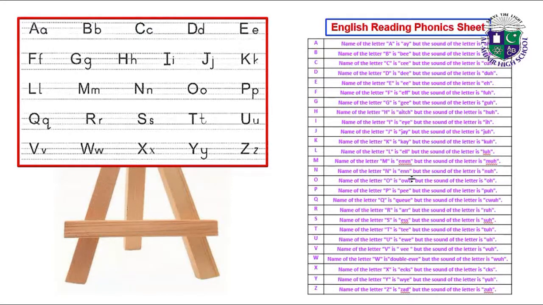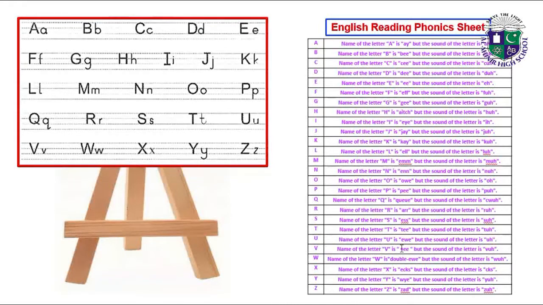Name of the letter N is N, but the sound of the letter is N. Name of the letter O is O. Name of the letter P is P. Name of the letter Q is Q. Name of the letter R is R. Name of the letter S is S. Name of the letter T is T.